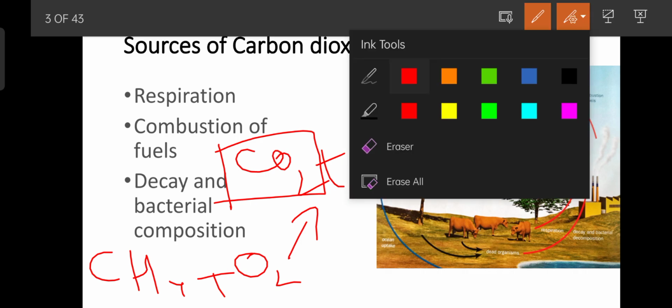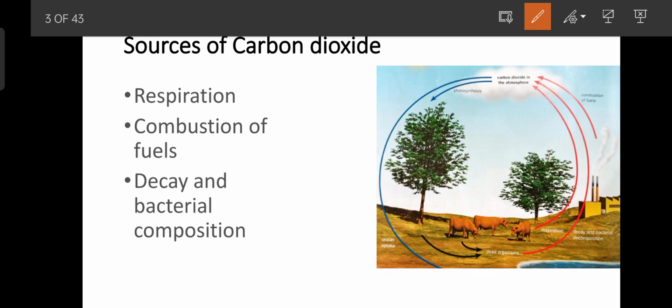Most fuels such as coal, petroleum or natural gas contain both carbon and hydrogen because they are hydrocarbons. Any compound having hydrogen and carbon belongs to hydrocarbons. Other elements can also be present, but most importantly carbon and hydrogen are present.